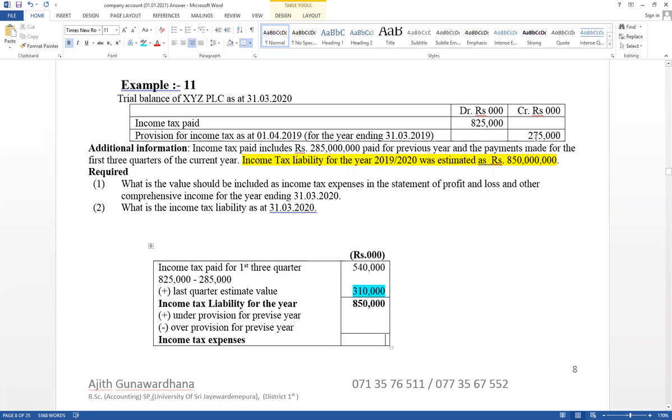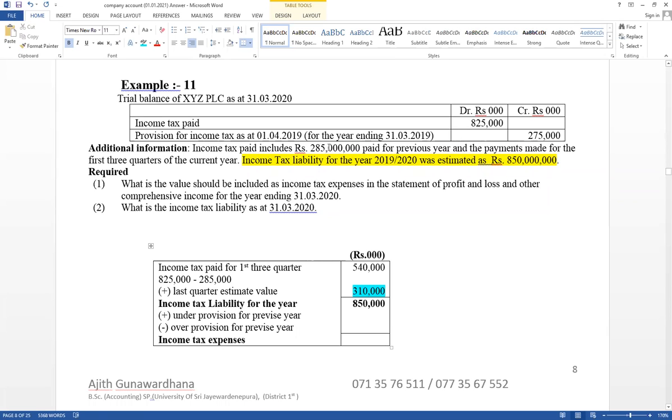Then adjust the previous year gap. This is a provision, the value considered last year. But the actual paid amount for that equals 285,000. This is the amount actually paid. It was paid more, but last time the amount considered was less. Under provision. This is the value considered as income tax for the previous year, but actually paid for that equals 285,000. Therefore, previous year under provision. Here the difference will be equal: think about 275 and 285, the provision is less.